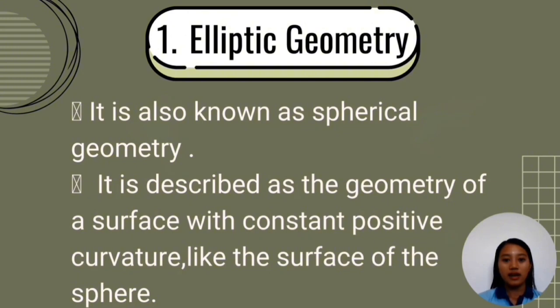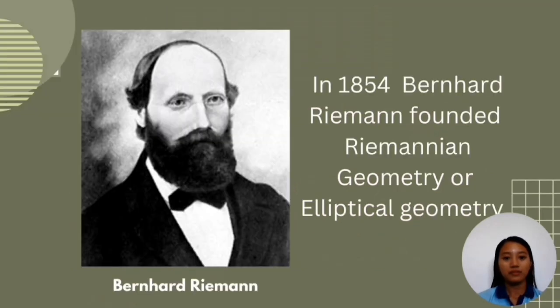It is described as a geometry of a surface with constant positive curvature, like the surface of a sphere. It was introduced by Bernhard Riemann in 1854. Elliptic geometry is also called Riemannian geometry.